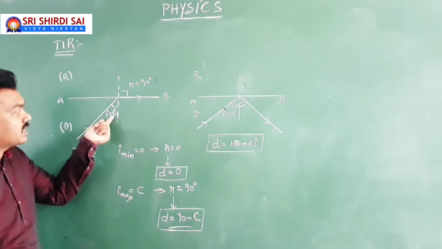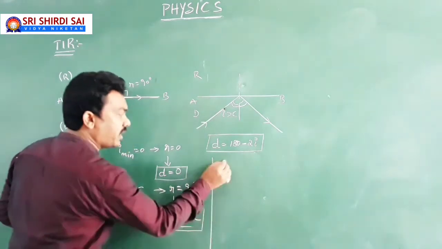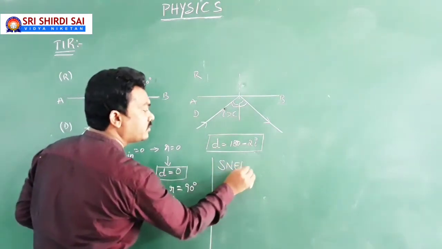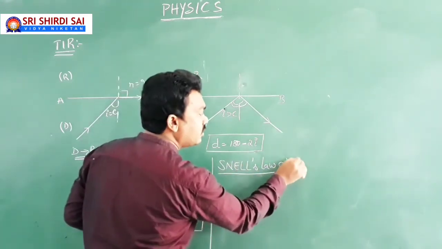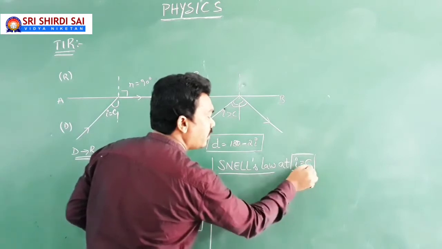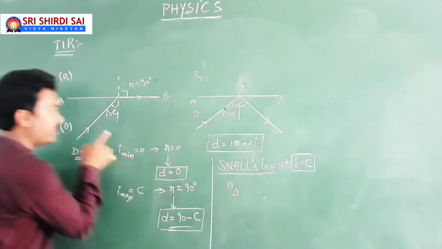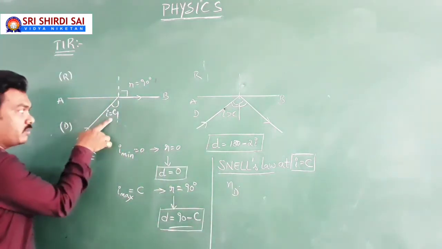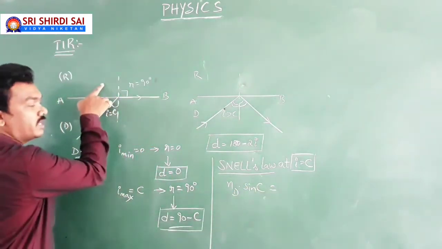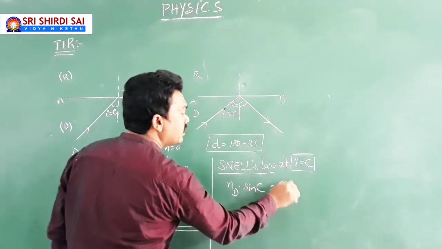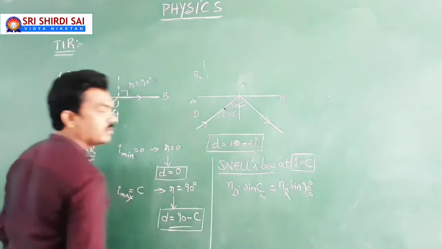Apart from this, a little more. If you apply Snell's law at i equal to C, the equation is: refractive index of denser medium into sin i equal to C equals refractive index of rarer medium into sin r equal to 90, because i equal to C, r equal to 90.